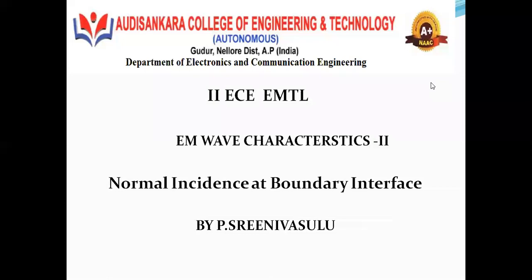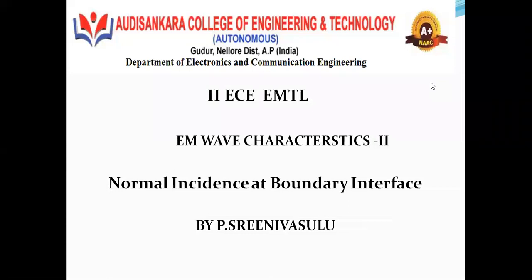We have successfully completed Wave Characteristics 1, the concept of polarization and the concept of Poynting theorem. And the last topic here is electromagnetic wave characteristics 2.